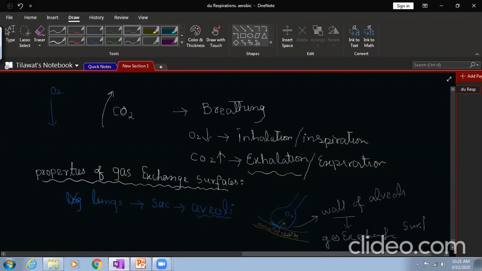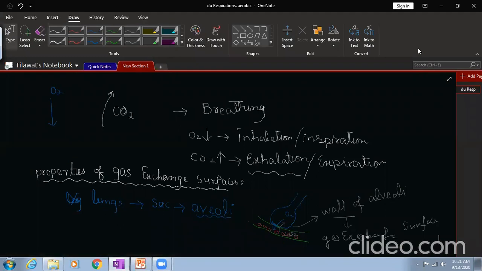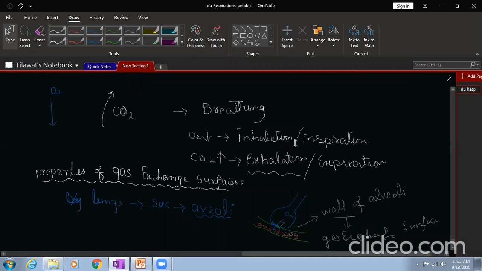This gas exchange surface should have some properties so that the exchange of gases takes place efficiently. So first, the wall of the alveoli, or this gas exchange surface, should be thin.